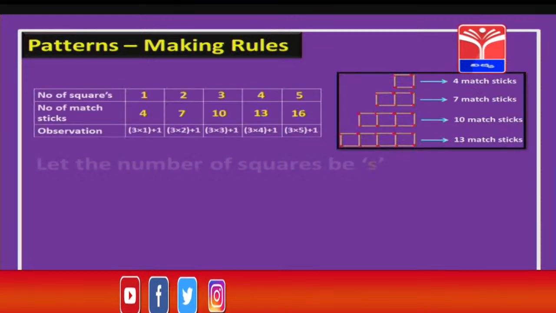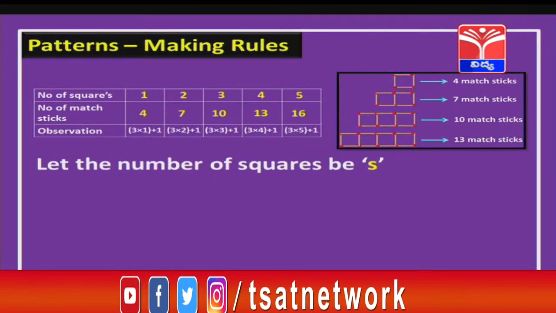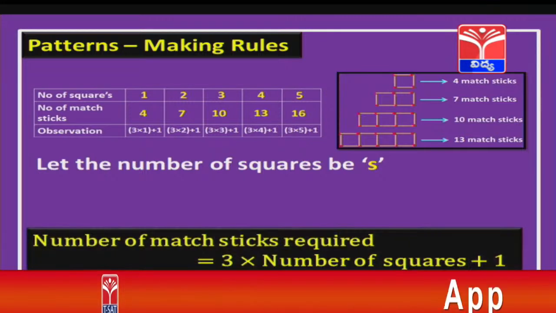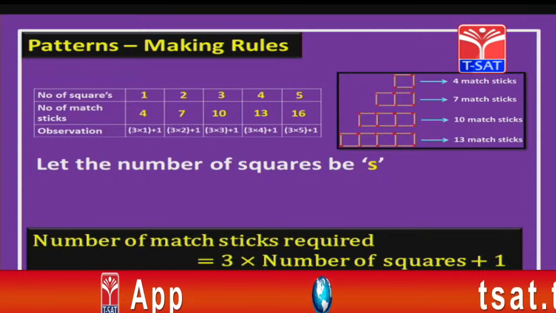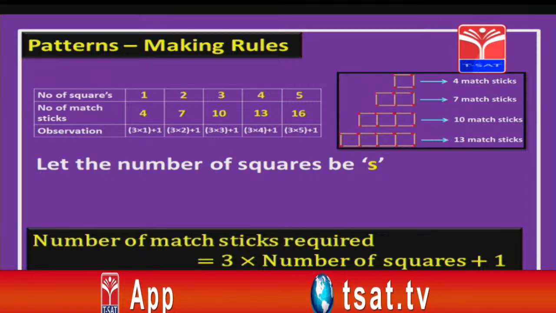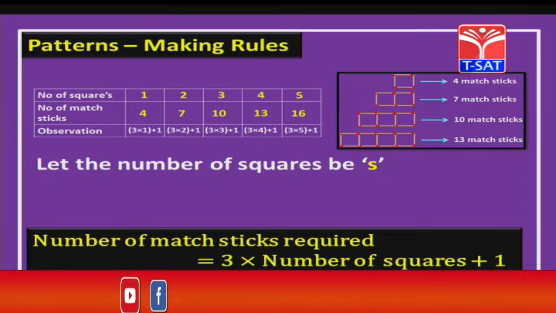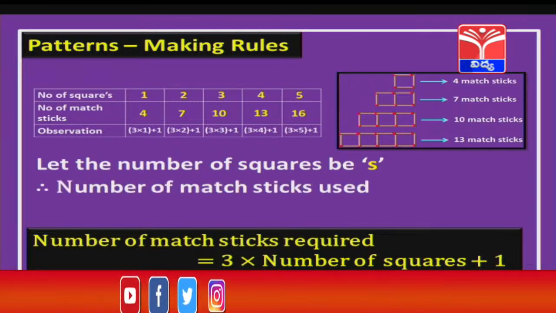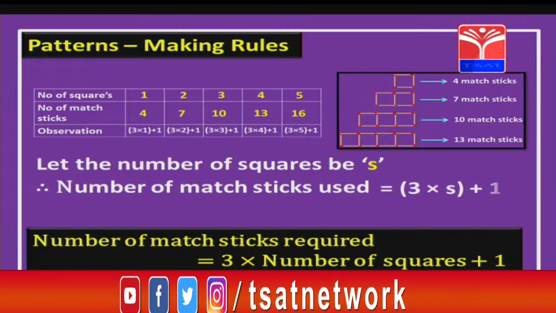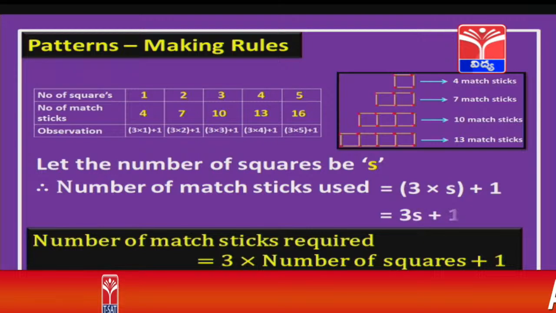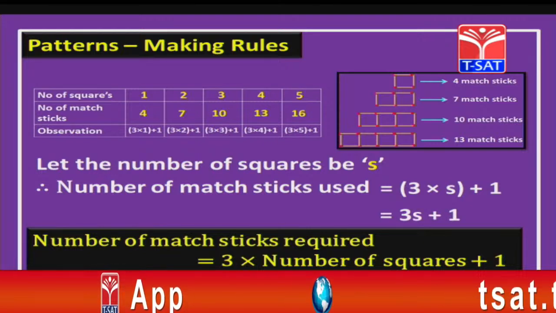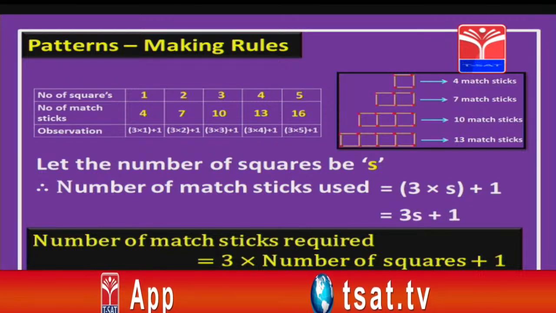Now, how can you write the rule of this pattern, children? Yes, let us consider the number of squares as S. Therefore, the number of matchsticks required equals 3 into the number of squares plus 1. Now, let us substitute the value of the number of squares. So, the number of matchsticks used is equal to 3 into S plus 1. 3 into S is how much, children? 3S. So, we get 3S plus 1. This is the required rule for this pattern, children.